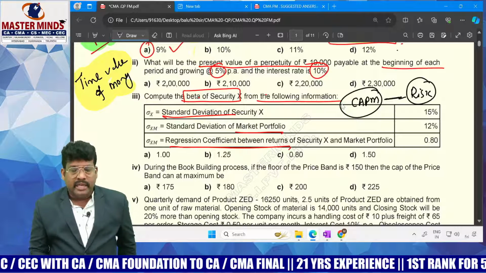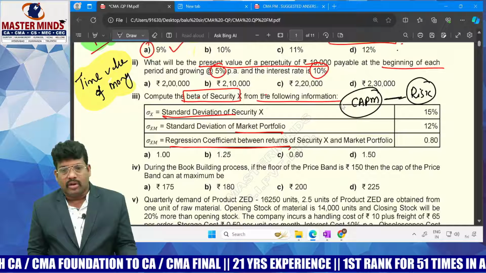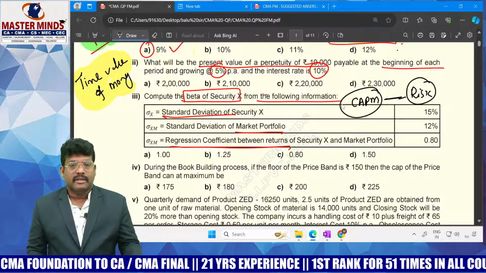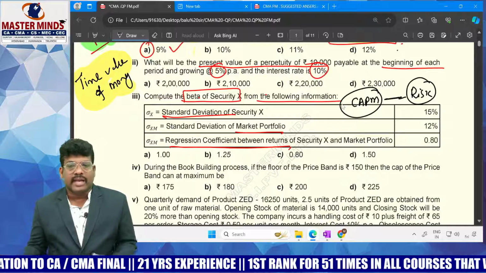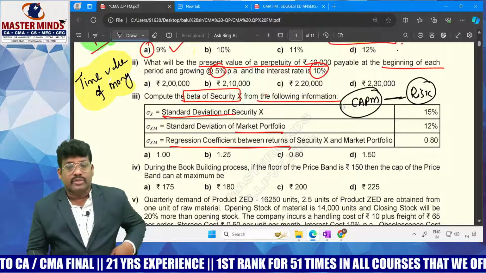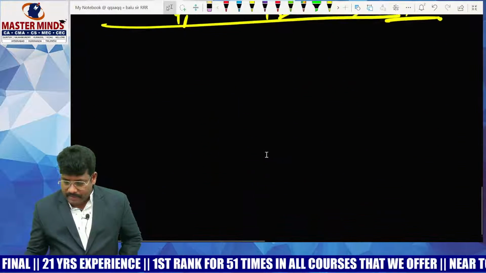So there is no specific procedure in this new study material for the computation of beta, because in the entire material beta is given, we use it to calculate the Ke, and based on that we identify the risk. You know beta is also called what risk?